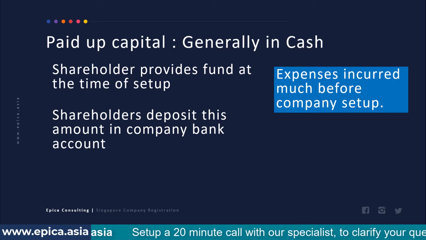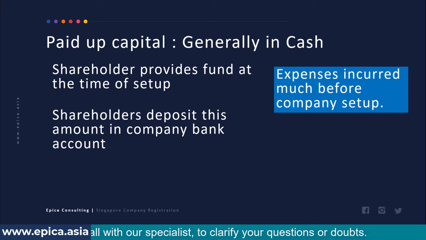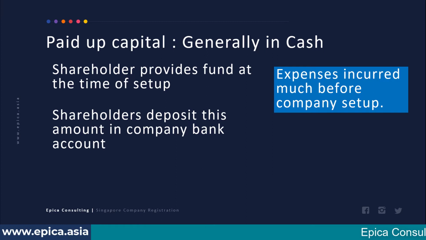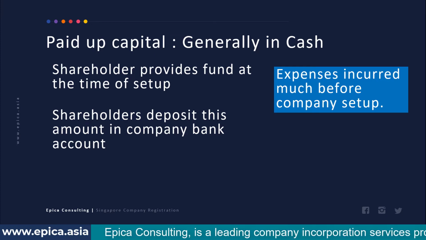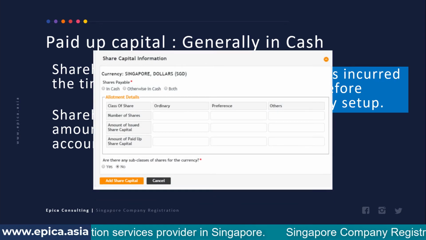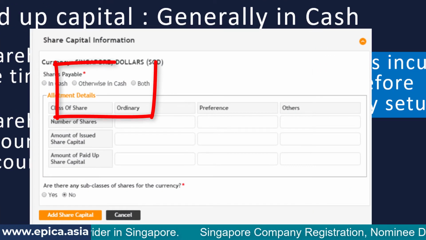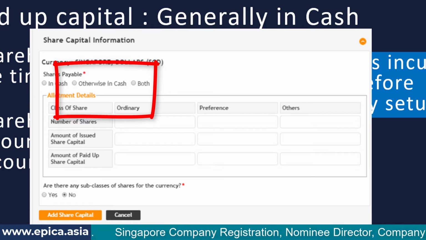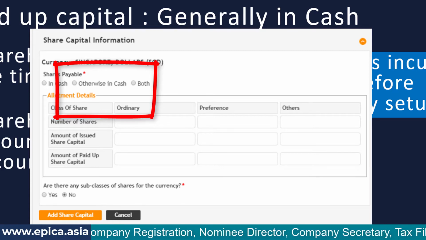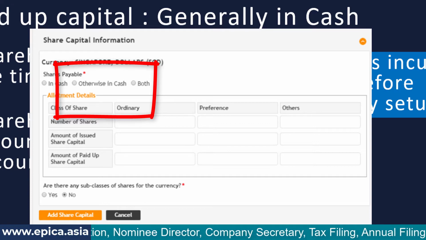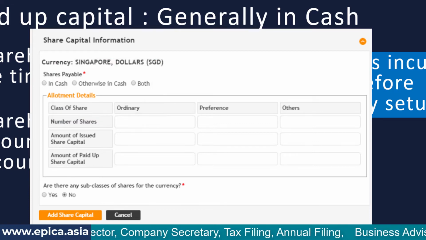So the thing is that there was a period of 6 months in which he bought some instruments, maybe he engaged some consultants, maybe he has spent some other expenses. So all this should logically be accounted as the capital of the company. So how can this be done? Recording of this non-cash consideration at the time of company setup is possible, and I have shown here the screen from Accra system, and as you can see here, the shares payable offers the option otherwise in cash. So the amount can be valuated and entered as otherwise in cash for the purpose of this accounting.